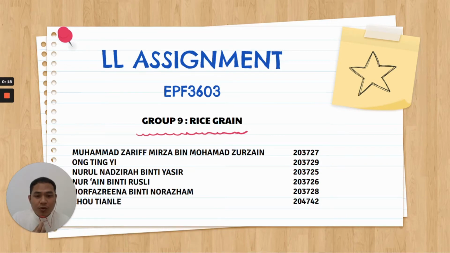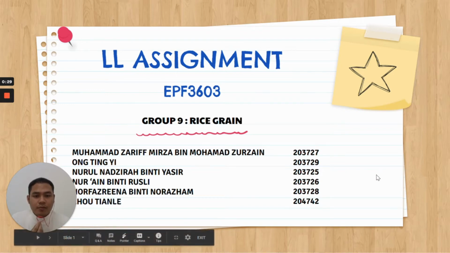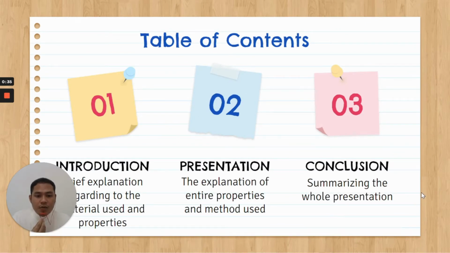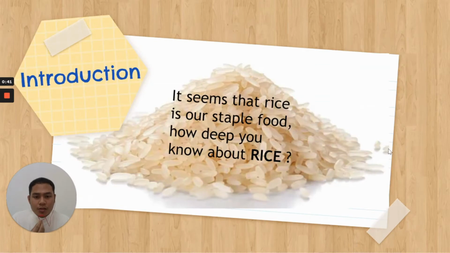So today our group will be presenting our lifelong learning assignment. Our group will be discussing rice grain as our material. Firstly, our table of contents includes the introduction, the explanation about properties and their methods, and also the conclusion. I will cover the introduction part.